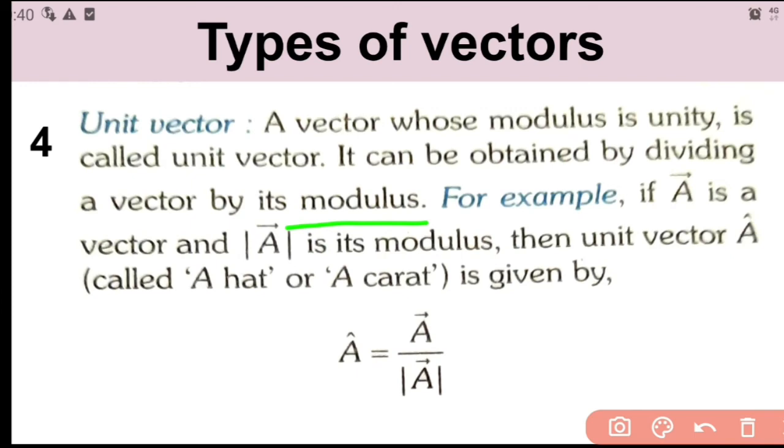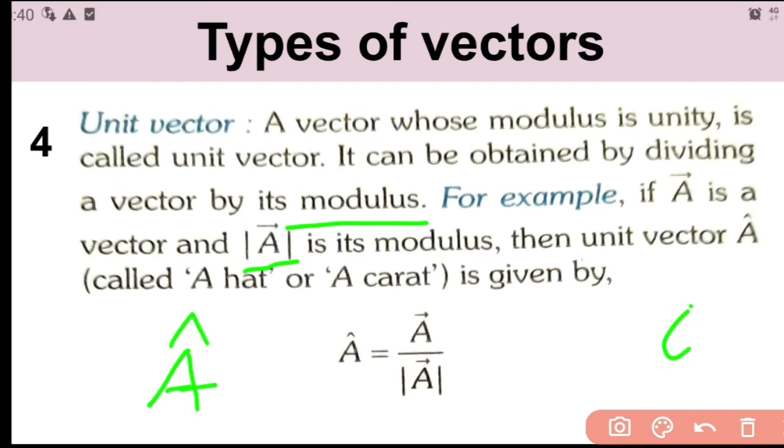Now, if vector A is a vector, then this is how we write modulus. Then, unit vector is defined as vector A divided by modulus of vector A. And unit vector is represented with a caret symbol or hat symbol, we can say. Vector A with the cap symbol.